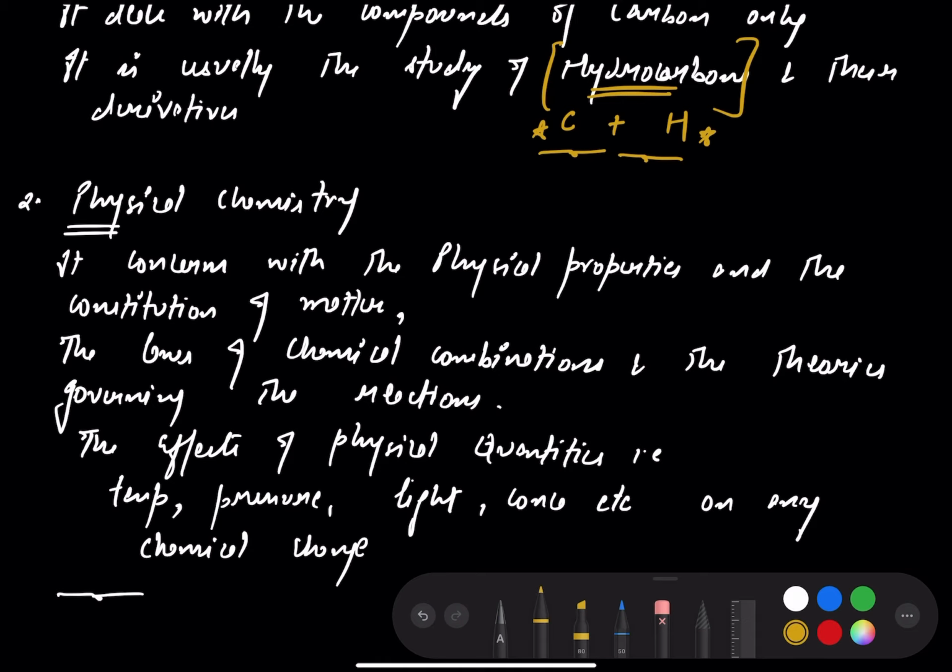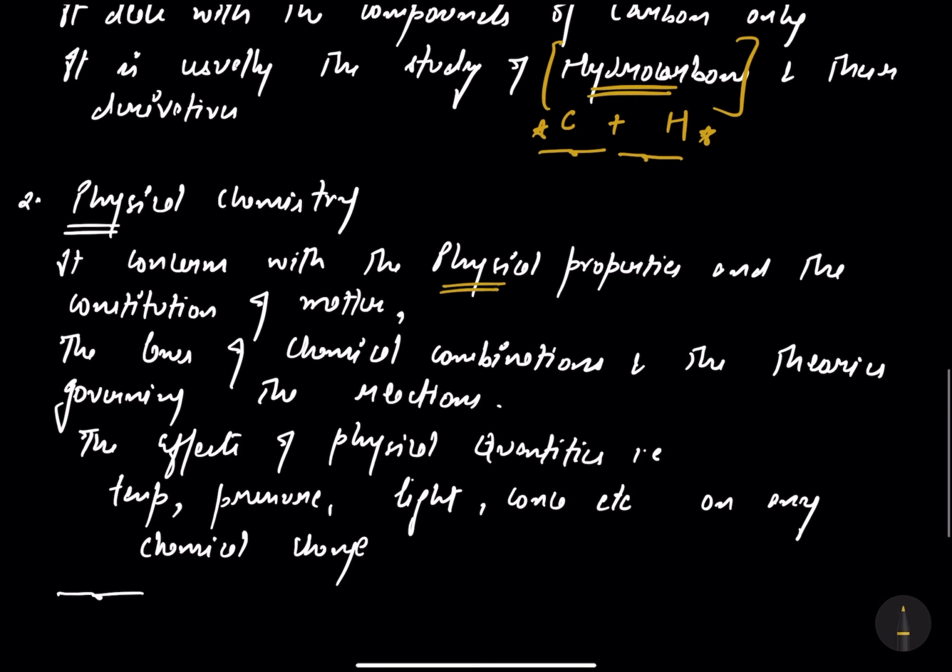So practically, what is physical chemistry? It is concerned with the physical properties and the constitution of matter, where we have to find out the complete chemical composition of matter, the laws of chemical combination, which we will study later, and the theories governing the reactions, and the effect of physical quantities, that is the temperature, the pressure, light, concentration, etc., on any chemical change.